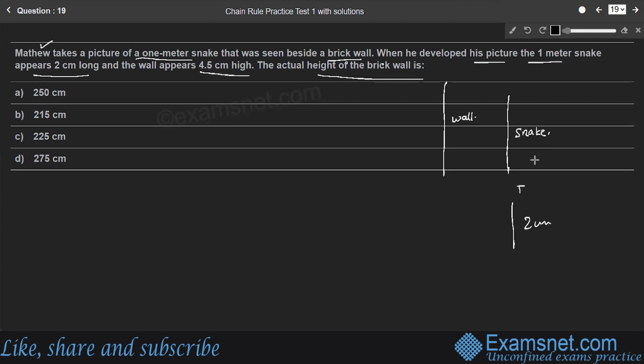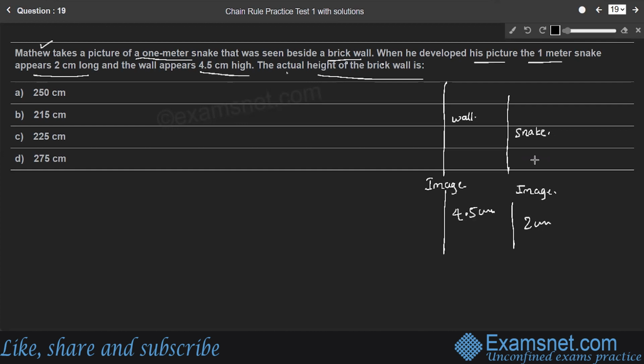Here 2 centimeter is nothing but image of the snake. Image of the snake appears 2 centimeter long and the wall appears 4.5 centimeter height. So that means image of the wall which he develops is 4.5 centimeter height.